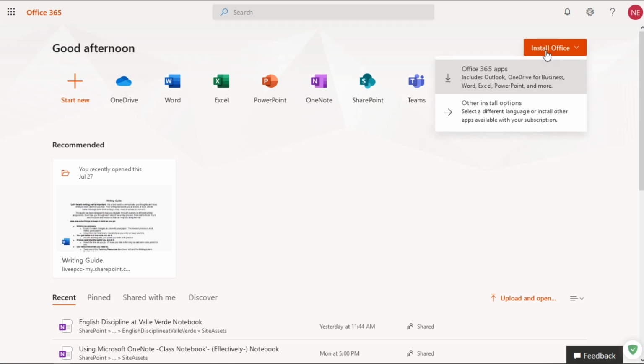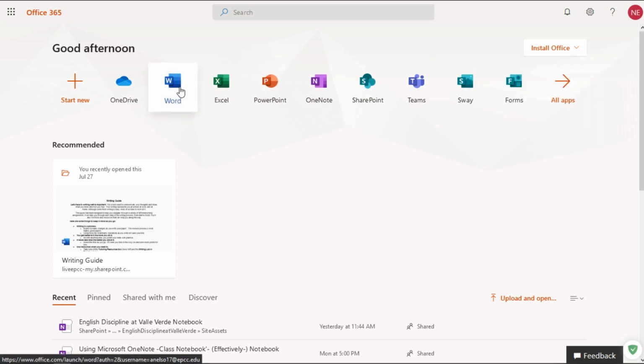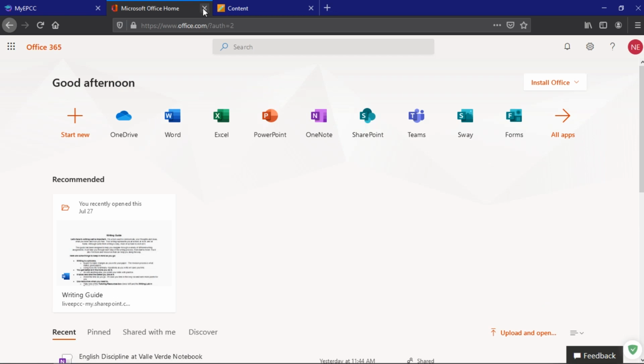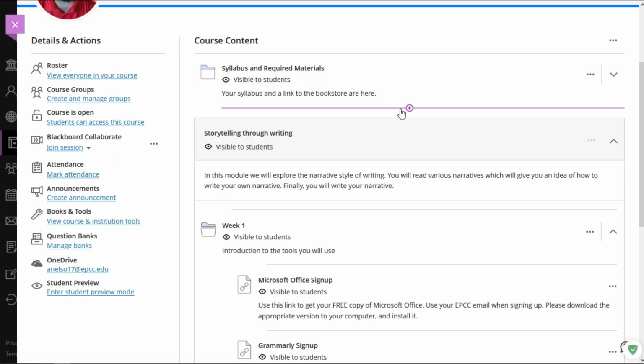By pressing that once, you have two options. You can go with Office 365 apps, which is the one you should choose, or other install options, so that you can install in different languages or what have you. You really need to install this in English as a default, and you need to install it on your machine. Because although you can access Word from the web, it is not as functional as the standalone version of Word.